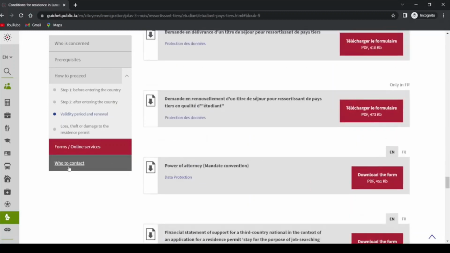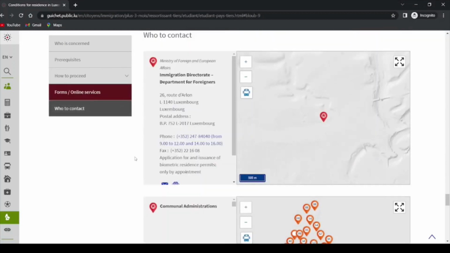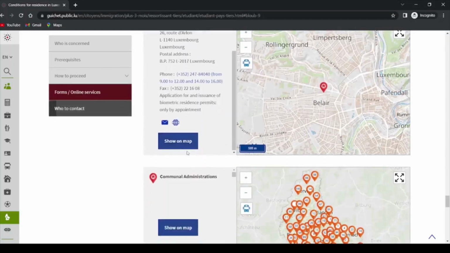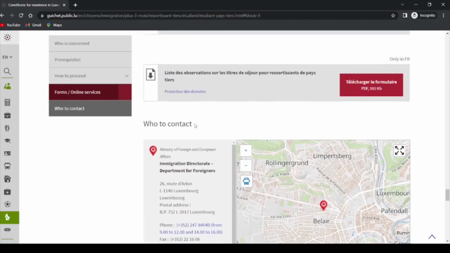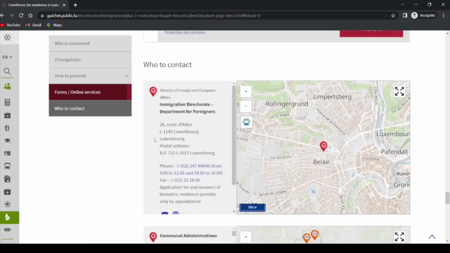And then you can come here, who to contact. You can see their website, the contact address here. You have to send your document to the Immigration Directorate Department for Foreigners in Luxembourg. This is the official address where you're going to post your own document if you're applying for temporary authorization to stay in Luxembourg.